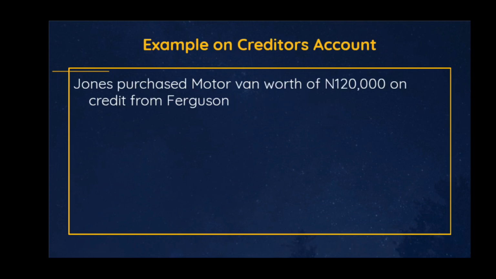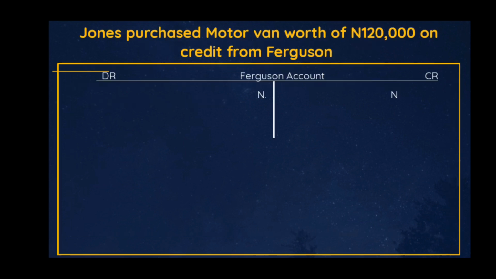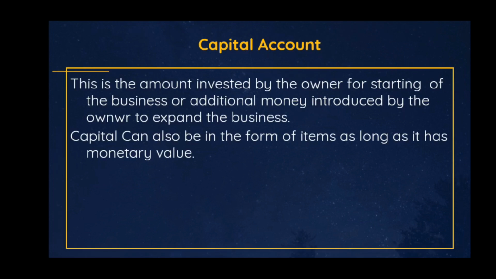Let's take an example under that. Jones purchased a motor van worth 120,000 on credit from Ferguson. Ferguson is a creditor. Jones is owing Ferguson, so Jones has to open an account for Ferguson in his books for him to know the amount he is owing Ferguson. So he is going to open Ferguson's account. Ferguson is a creditor, so the account is going to be credited with how much? 120,000 naira, which is for the motor van. 120,000 naira.